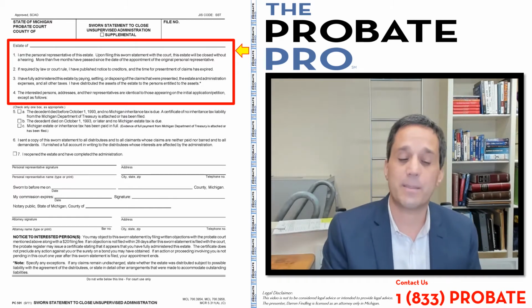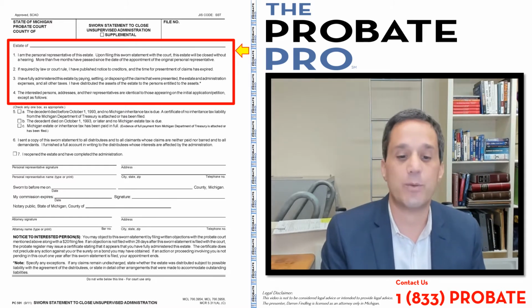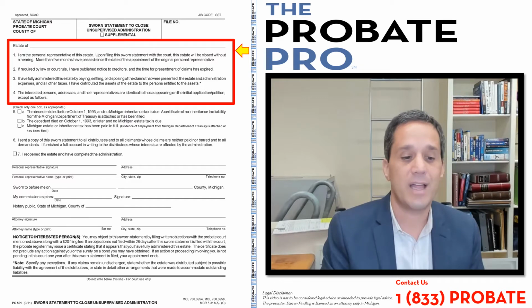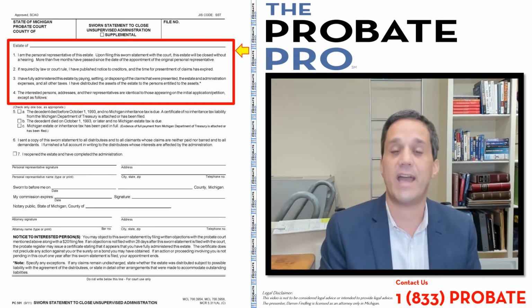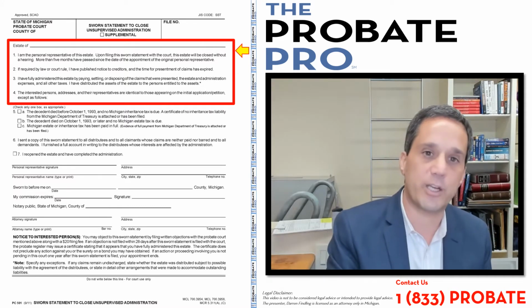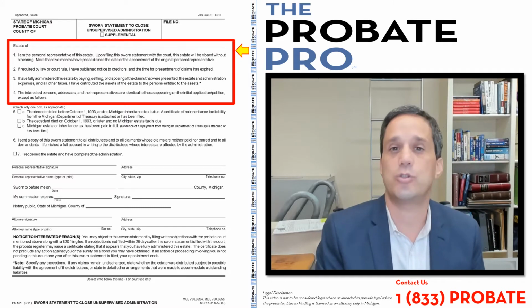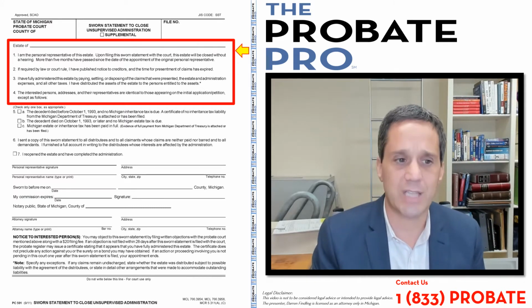So it says at the bottom, if any claims remain undischarged, meaning unfulfilled or unpaid, state whether the estate was distributed subject to possible liability with the agreement of the distributees, or state in detail any other arrangements that were made. So really the idea is that if you're not fulfilling your responsibility, you're supposed to make a statement as to those undischarged liabilities.